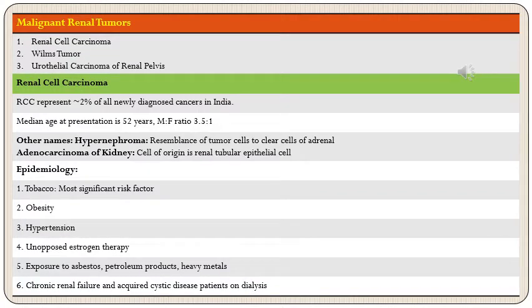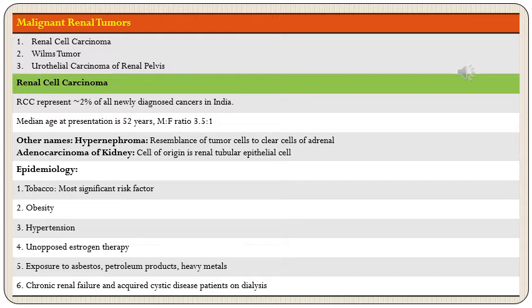Starting with malignant renal tumors, we will not be talking about a lot of them, but just a very few entities. One is renal cell carcinoma, which is the most common renal tumor, then Wilms tumor, and then urothelial carcinoma of renal pelvis. So starting with renal cell carcinoma, this represents nearly 2% of all newly diagnosed cancers in India, and median age at presentation is 52 years.